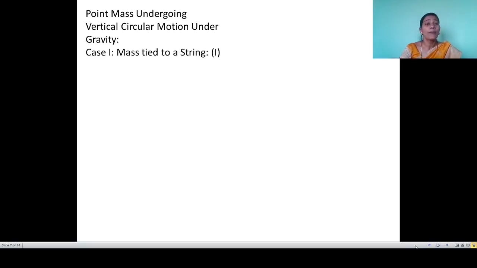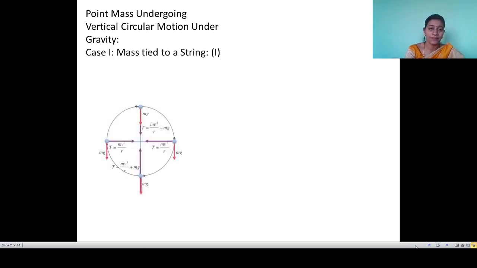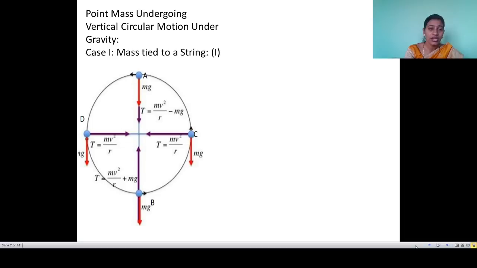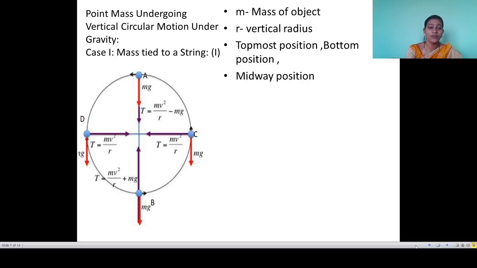See, first of all, point mass undergoing vertical circular motion. That means here we are taking one point mass. That point mass is connected to a string, and this vertical circular motion of that point mass is controlled by the acceleration due to gravity. For that, the diagram is shown there. Now first of all we are going to see some description from that diagram one by one.